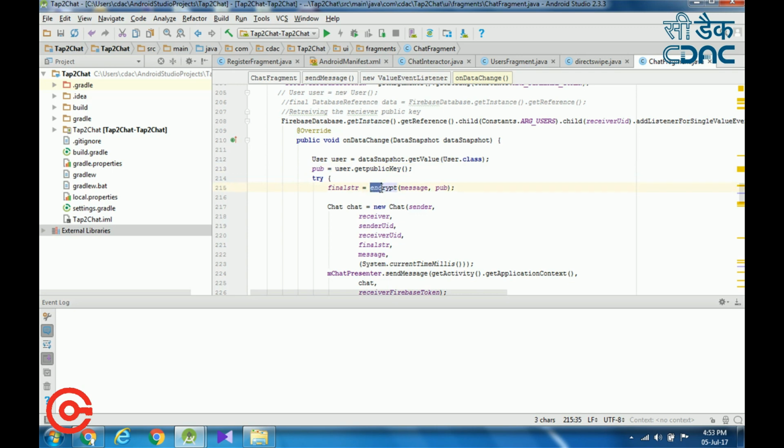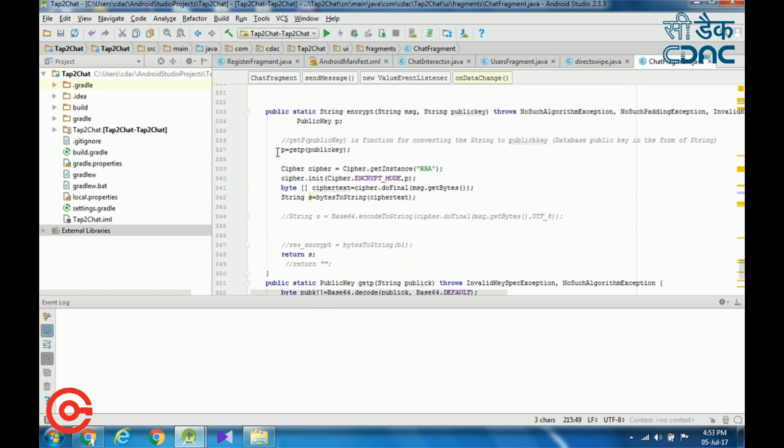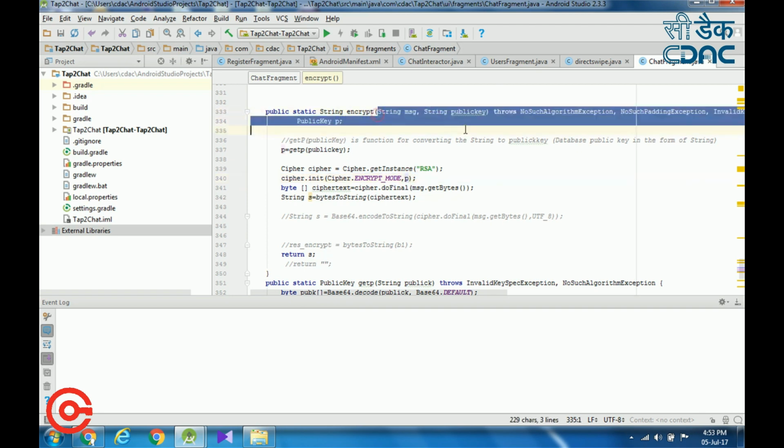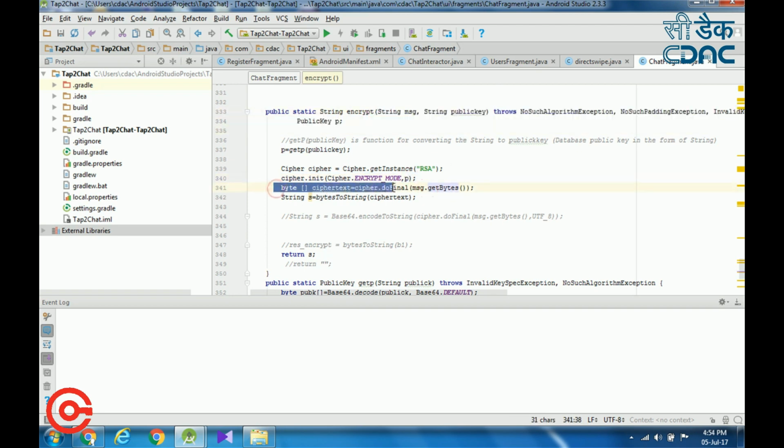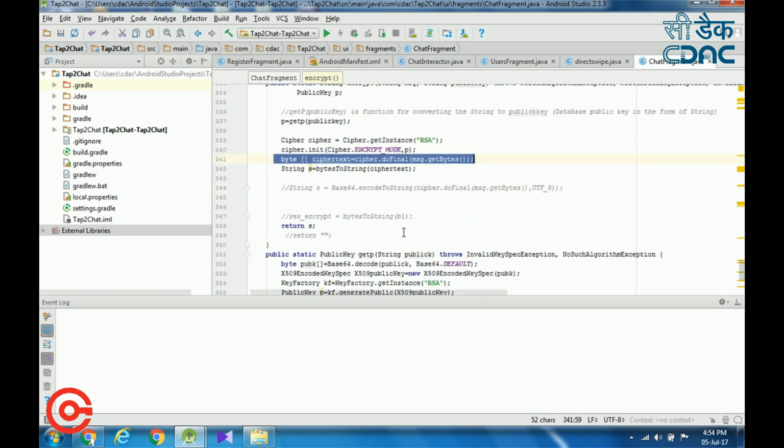Now I am going to explain how we encrypt the messages. Here we are calling the encrypt function with the message and the public key of the user. In the encrypt function, we use the Cipher class and assign the RSA algorithm to it, and we initialize it in encrypt mode because here we are encrypting the messages with the public key which we are sending in the function parameter. So the encryption of that message is done and we are returning that encrypted message in string format to the calling function.